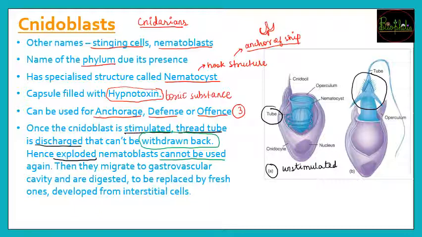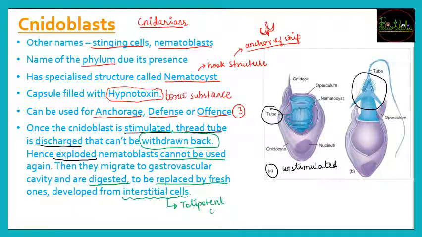Once the cell cannot be used again, macrophages come and destroy it, and it is digested. Once the cells are digested, the place is left empty, so it will be replaced by fresh ones, and these fresh ones come from the interstitial cells. These are the interstitial cells, the totipotent cells, which we studied as being found in the outer layer formed by the ectoderm.